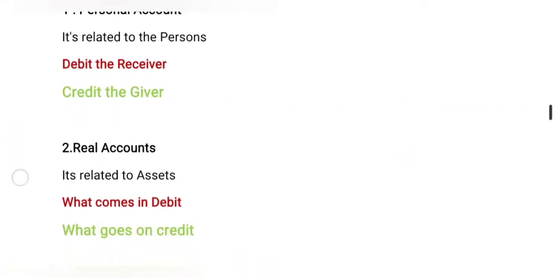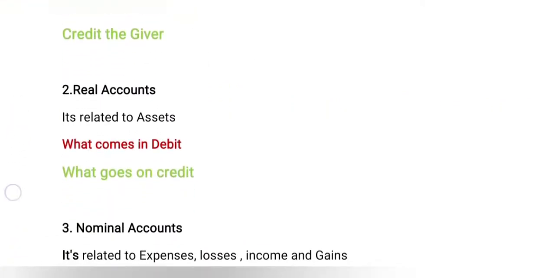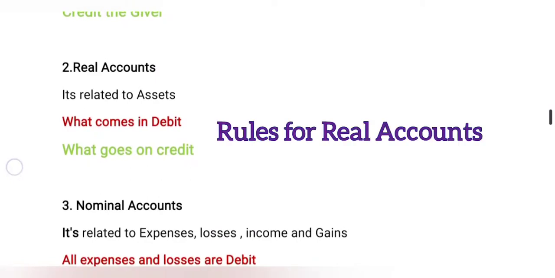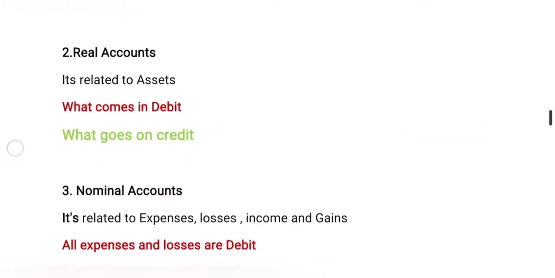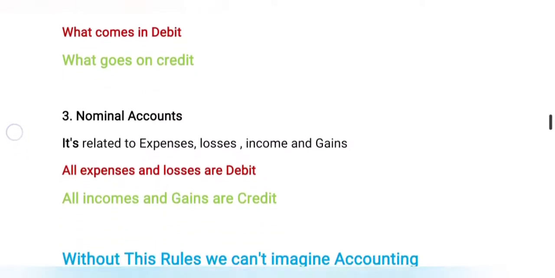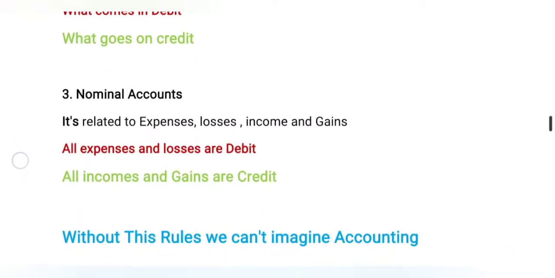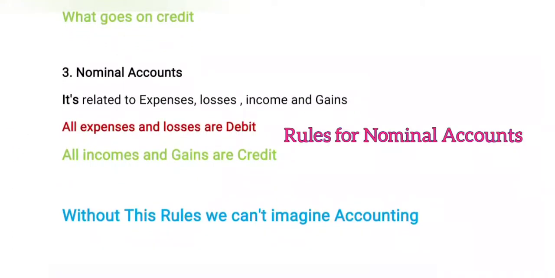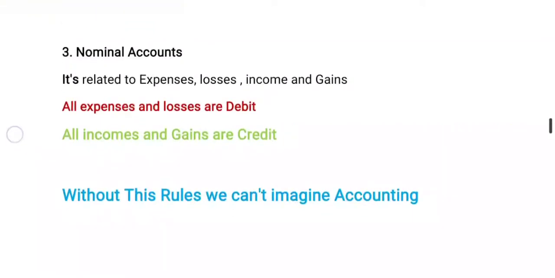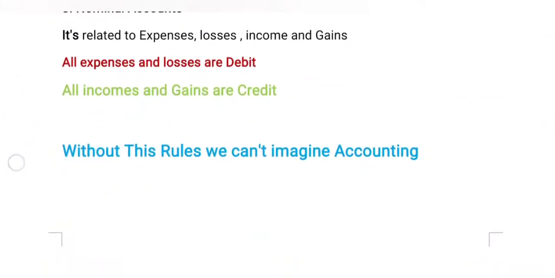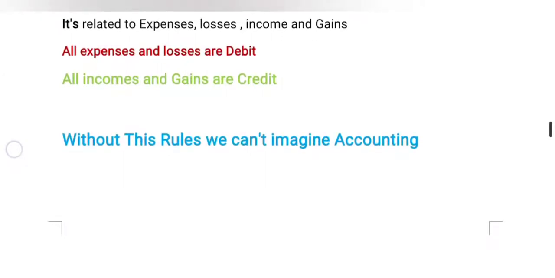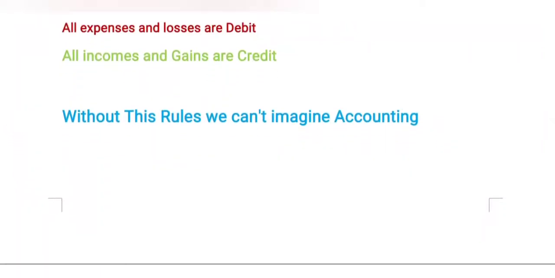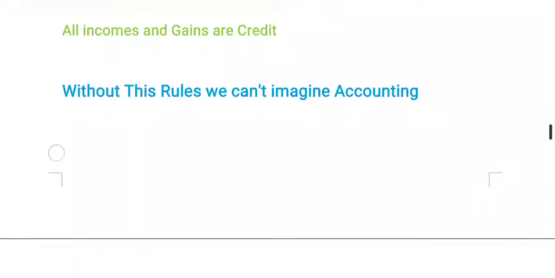Now we come to real accounts. It is related to assets. What comes in is debit, what goes out is credit. The third one is nominal account. It is related to expenses, losses, income and gains. Rule for nominal accounts: all expenses and losses are debit, all incomes and gains are credit. The main theme of these rules we already know. Without these rules we can't imagine accounting. Now we come to preparing the trial balance, applying the rules of accounts, or golden rules.